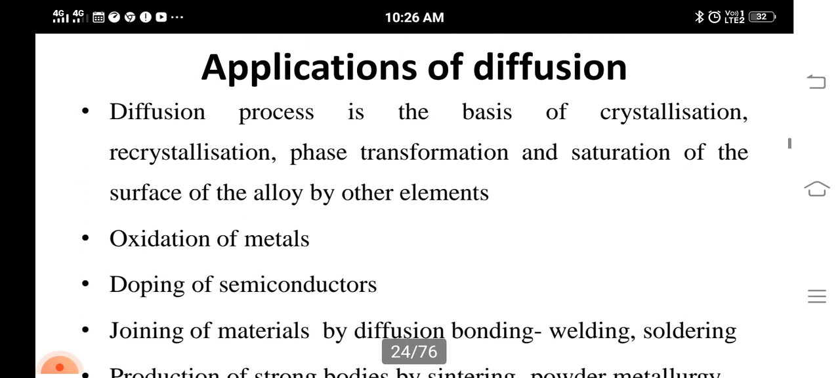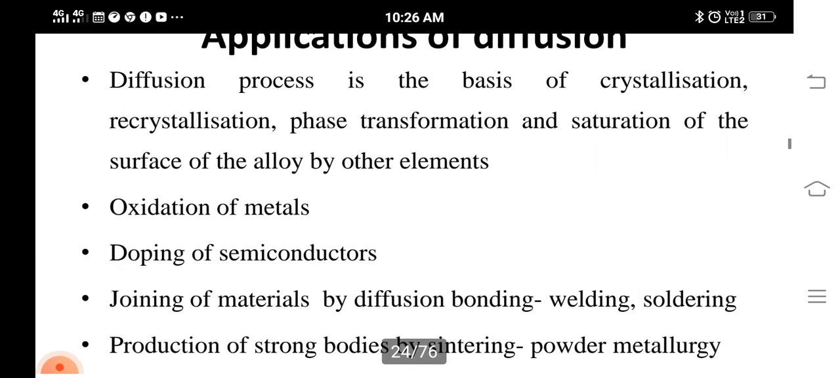What are the applications of diffusion? The diffusion process is the basis of crystallization, that is, the crystal forming technique, as well as recrystallization, phase transformation, and saturation of the surface of an alloy by other elements. Oxidation of metals can also be explained using diffusion. Doping of semiconductors is also a process of diffusion.